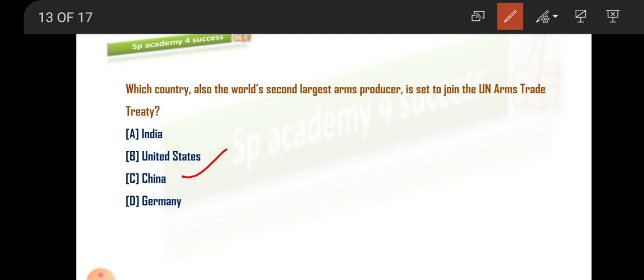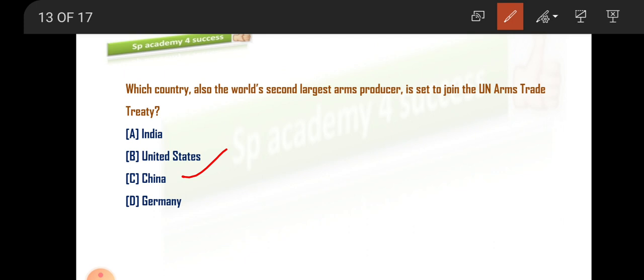Under this treaty, the member countries keep a record of the international transfer of weapons. So which country has which powerful weapon, all this record will be maintained only for international peace. The members should also prohibit cross-border shipments that could be used in human rights violations.